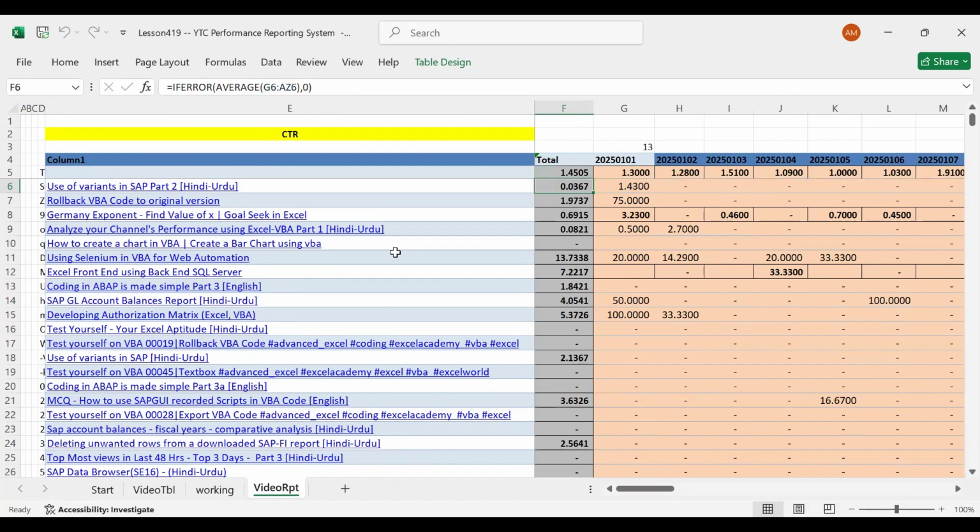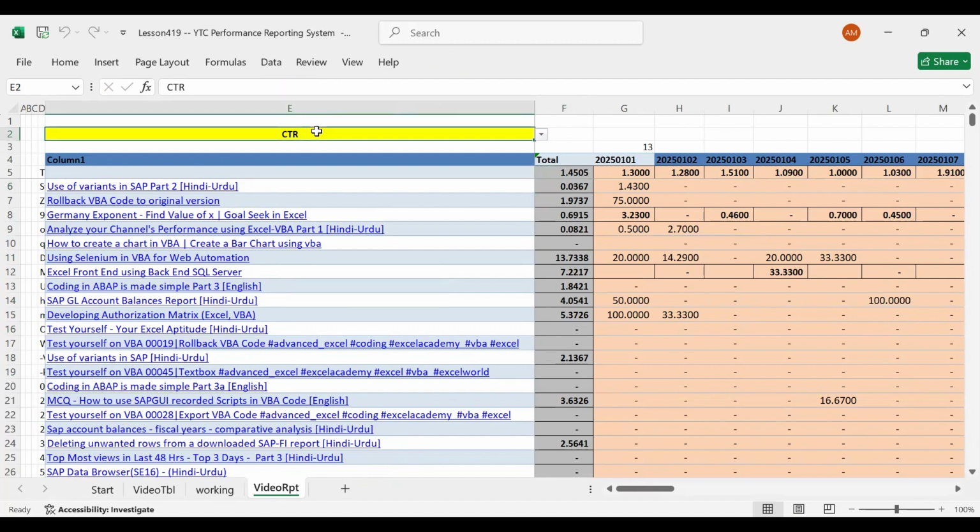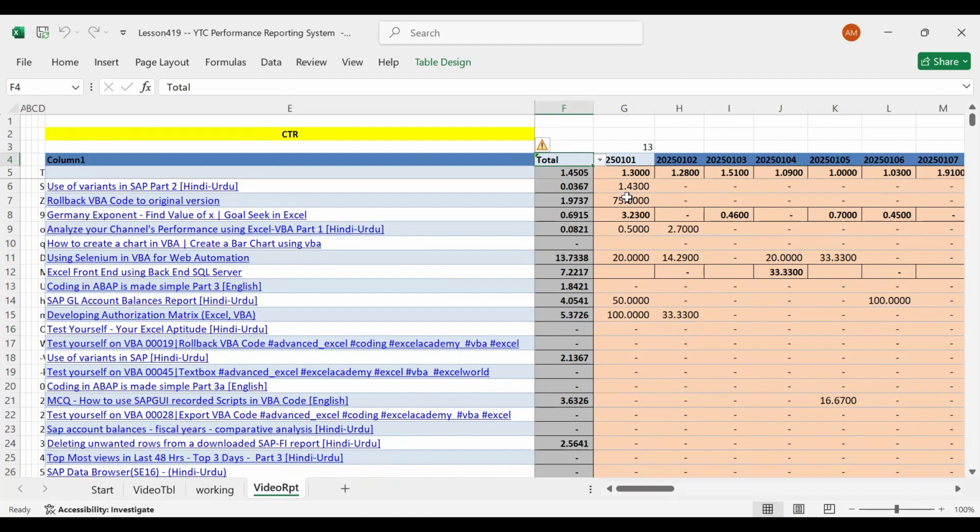So this is an example of how, using your drop down, you can boost your analytics with the formula changing dynamically.